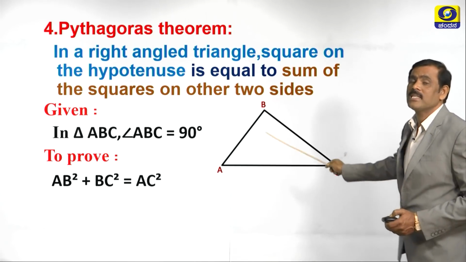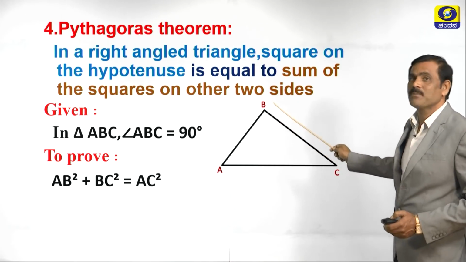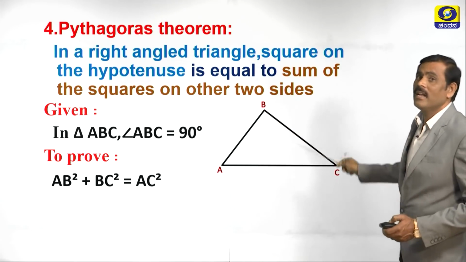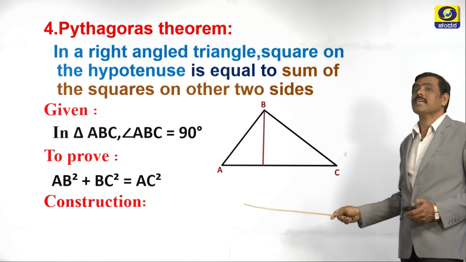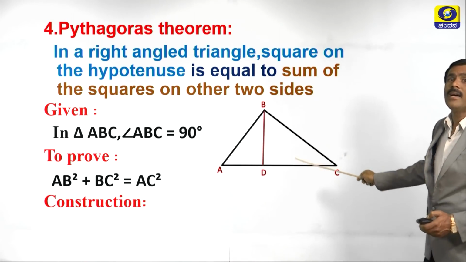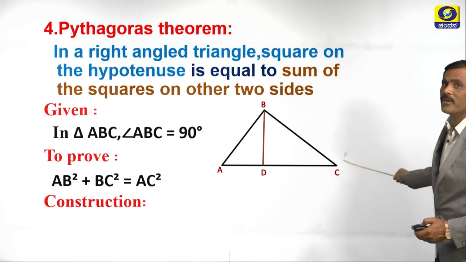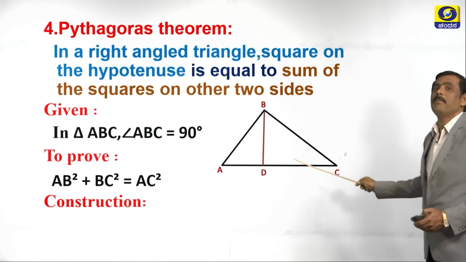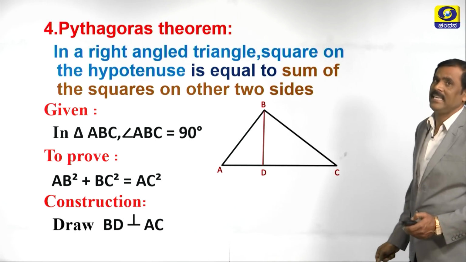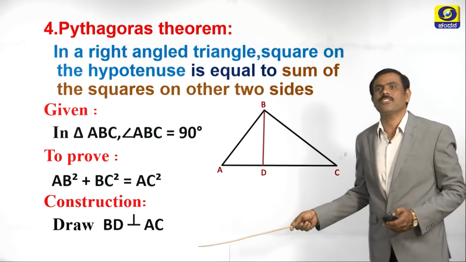To prove this, what we have to do? A small construction is required. Let us see what that construction is. What is the construction? Draw BD perpendicular to AC. This is the construction. Draw BD perpendicular to AC. Now, what is the next step?